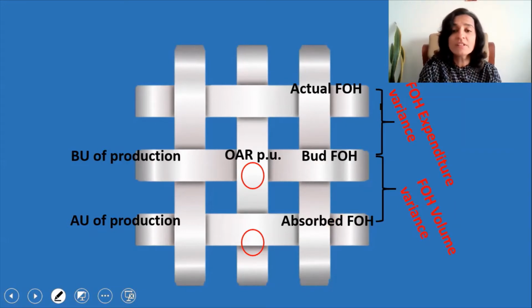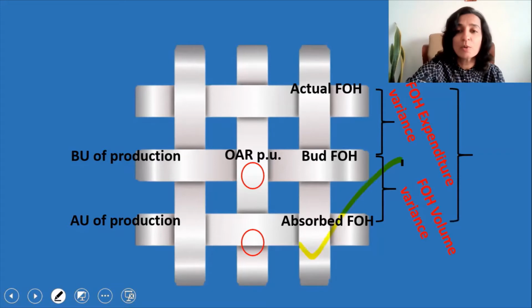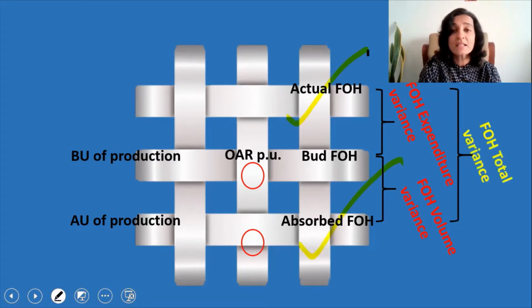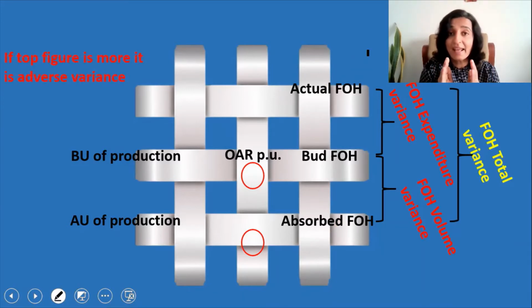That is nothing but the volume variance. And what is the total fixed overhead variance? It is absorbed fixed overheads minus actual fixed overheads. And always note that if the top figure is more, it is an adverse variance. So whenever you get a problem on fixed overhead variance, please write the grid. So these are the positions of the elements. Now we will attempt the example with the help of the grid.